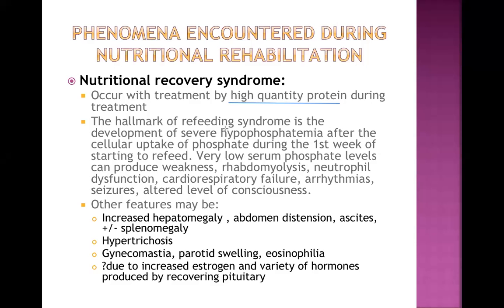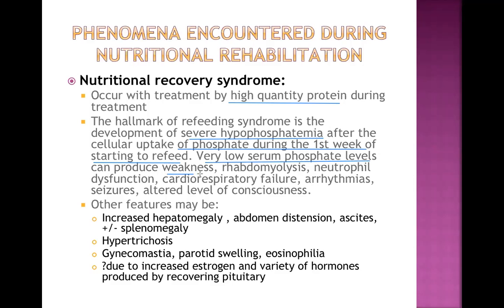The hallmark of refeeding or nutritional recovery syndrome is the development of severe hypophosphatemia after the cellular uptake of phosphate during the first week of starting to refeed. Phosphate enters into the cells because of the effect of the high quantity of protein intake. After that, very little phosphate remains in the blood.